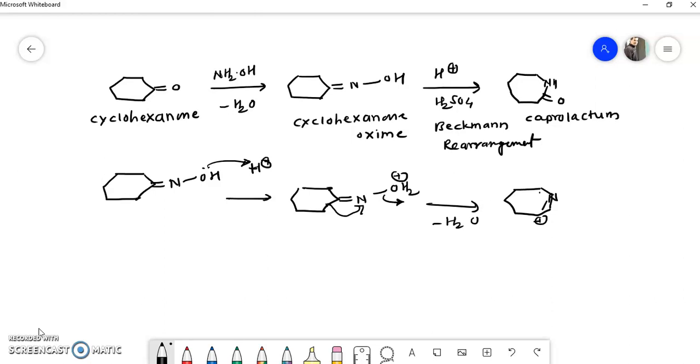In the second step, a water molecule attacks over here, and this bond shifts here, and there is a formation of this caprolactam.